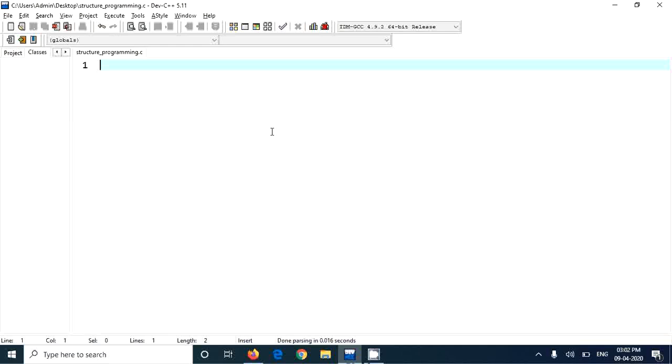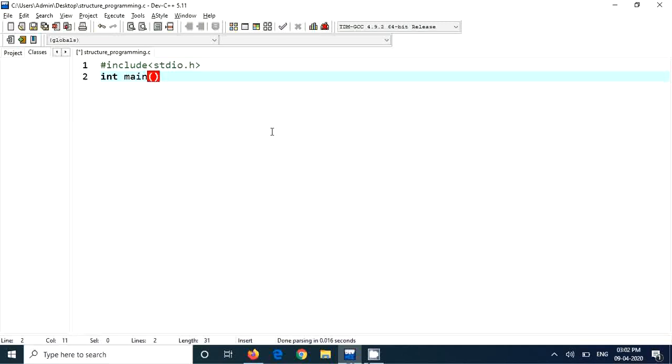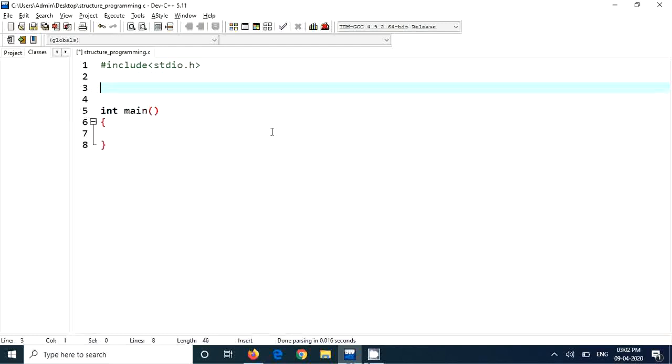This is a function based area, so we'll be writing a lot of functions. We'll start with header file inclusion. So we have int main. We will write some functions together.